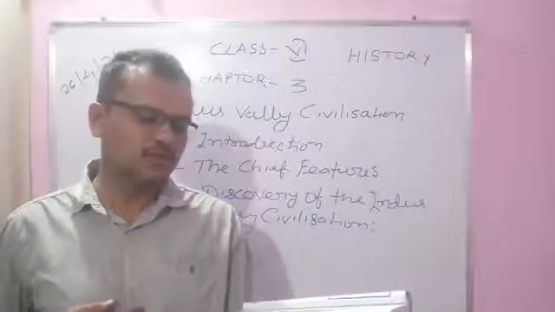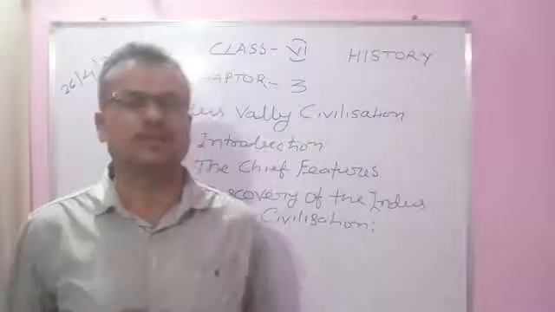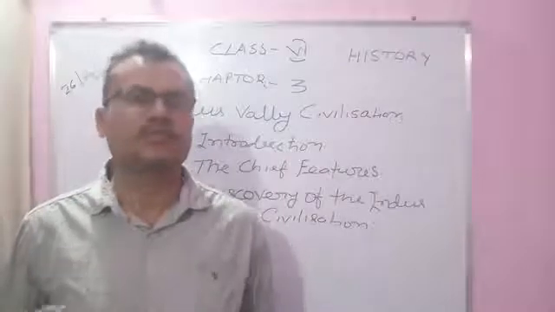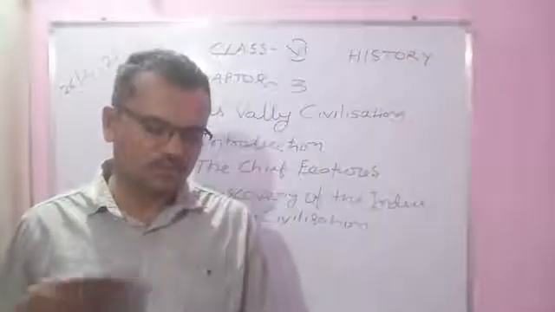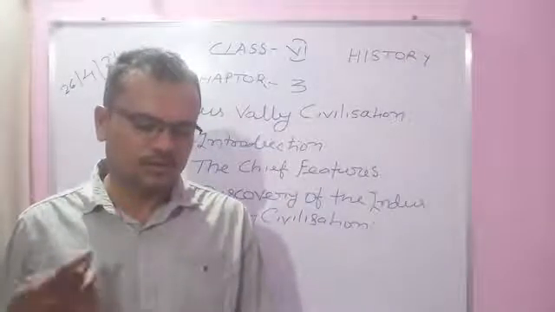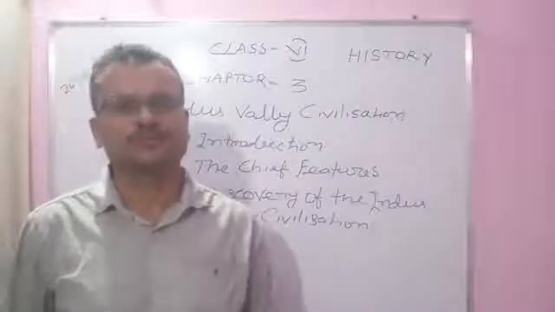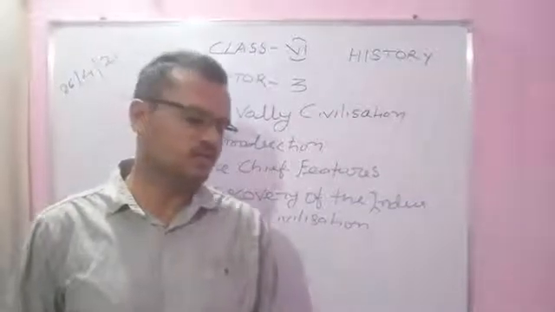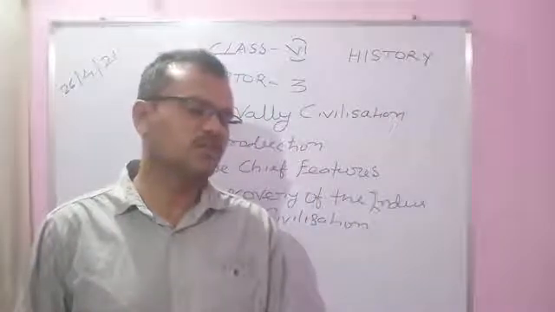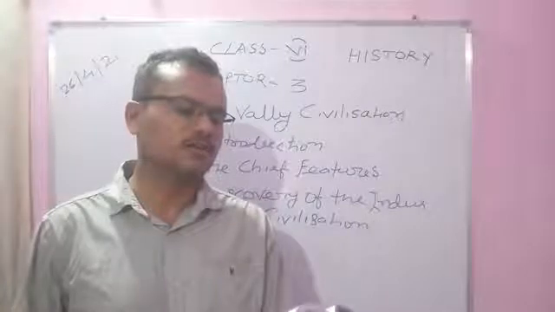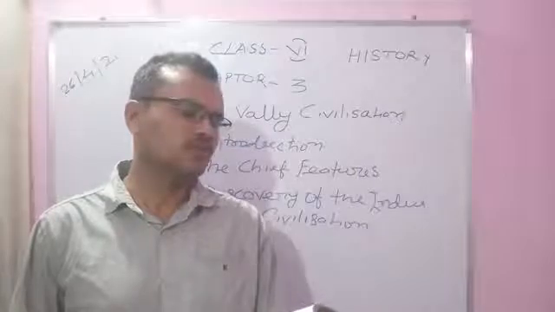Since the script has not yet been decoded, we have to rely on archaeological evidence, because we have not decoded the script found in the excavation of Mohenjo-daro and Harappa. So we make a picture of that civilization from pottery, seals, coins, tools, ornaments, burial sites, ruins of towers and other artifacts. As Harappa was the first site to be excavated, it is also called the Harappan civilization.